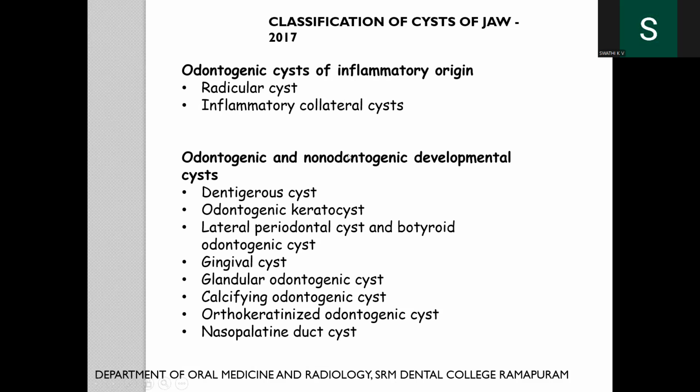The other classification, updated in 2017, categorizes into odontogenic cysts of inflammatory origin, which includes the radicular cyst and inflammatory collateral cyst, and odontogenic and non-odontogenic developmental cysts, which includes dentigerous cyst, OKC, lateral periodontal cyst, gingival cyst, glandular odontogenic cyst, calcifying odontogenic cyst, and nasopalatine duct cyst.